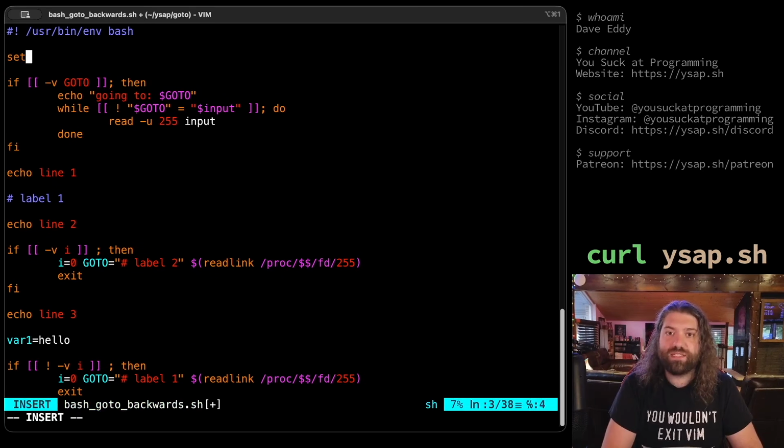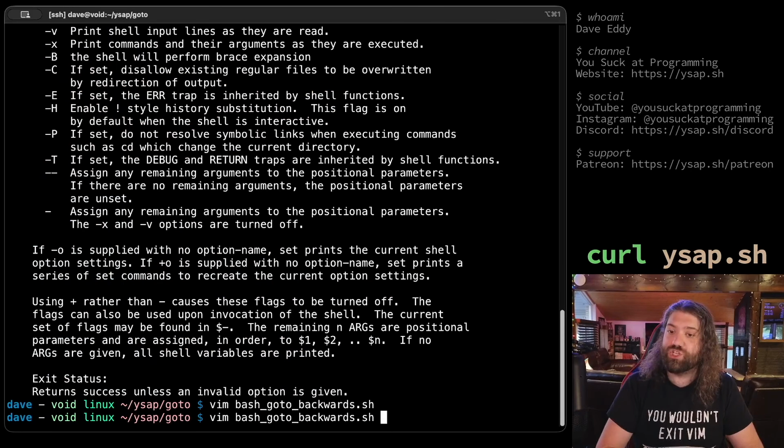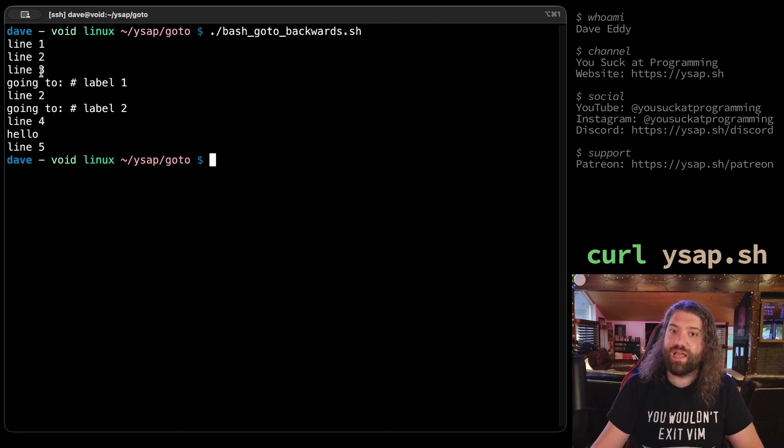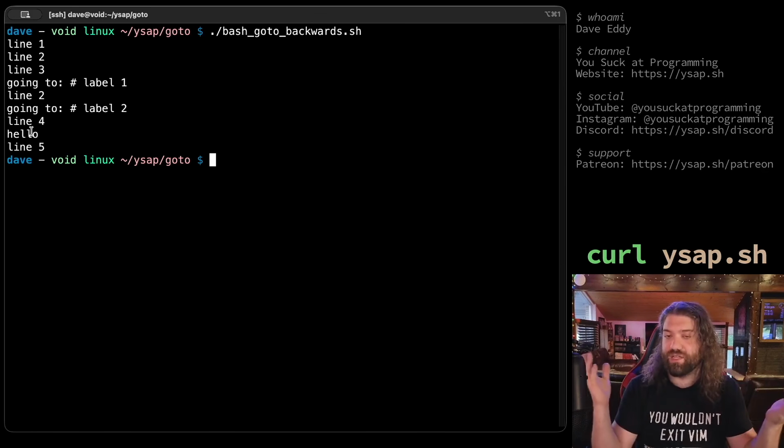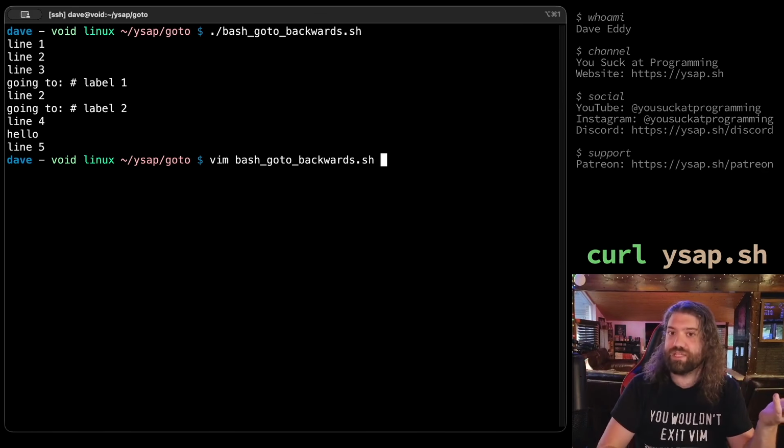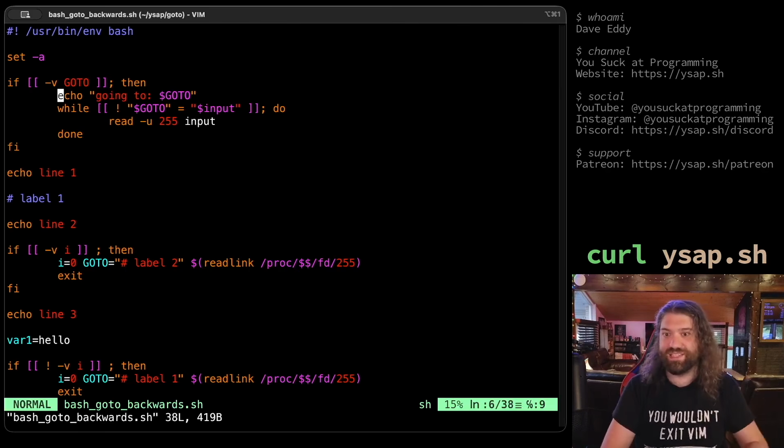But if we go up here and we set -a, then we will mark all those variables for export. So they will be exported in the environment. So we should get a var printed. And we do. Look at that. Don't do this. The reason you wouldn't want to do this is because your environment is going to grow very large based on every single variable you set. For small things like this, it will work and it's very clever, but yeah.